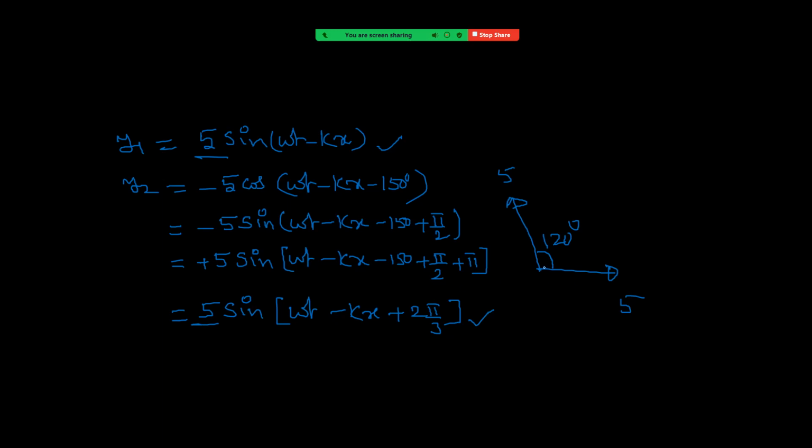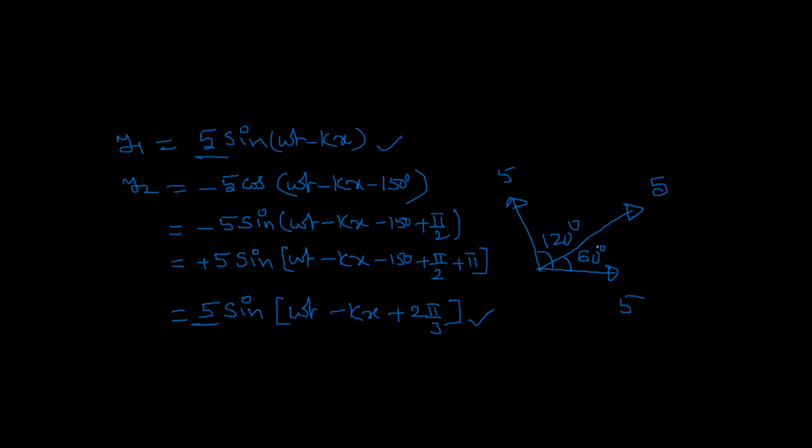Then the resultant is along the angular bisector, and its magnitude is again 5. This angle will be 60. Is the point clear? So we have two vectors of the same magnitude, and between them the angle is 120. Then the resultant will be of the same magnitude, along the angular bisector, so it makes an angle of 60.